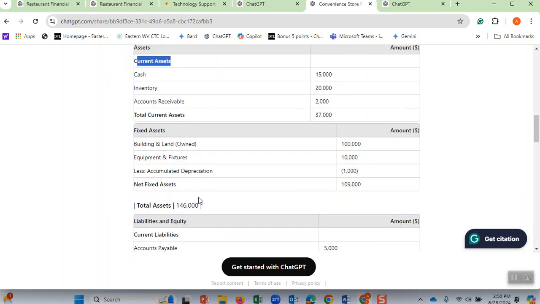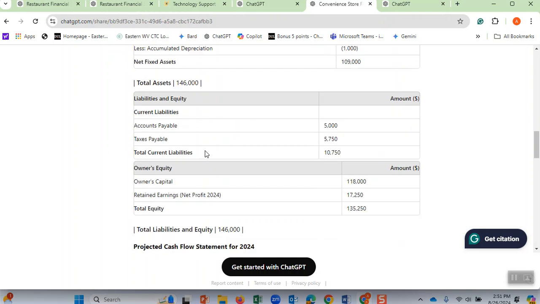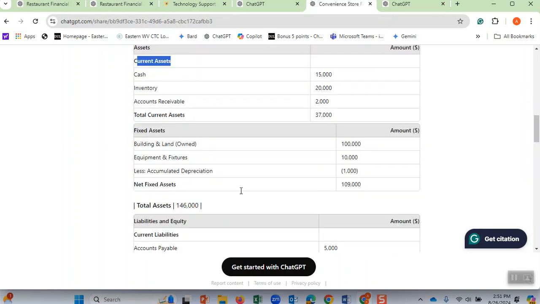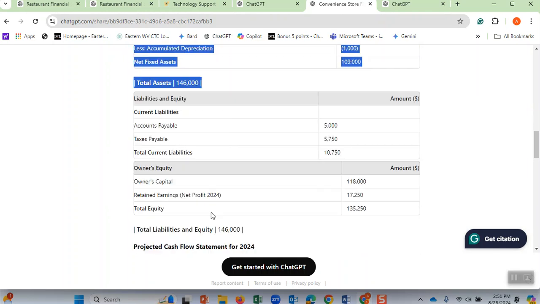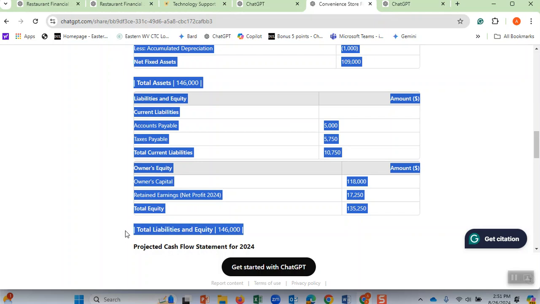Looking at the end number, owner's equity, it is $146,000. The total assets are $146,000, and the total liabilities and owner's equity are also $146,000. Do you see how it is balanced? It is $146,000 here, and $146,000 here.